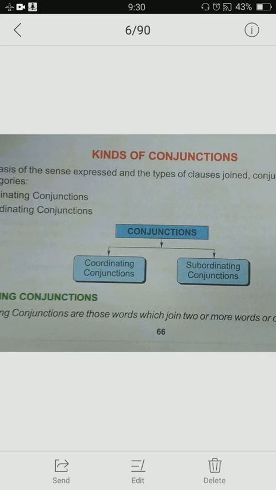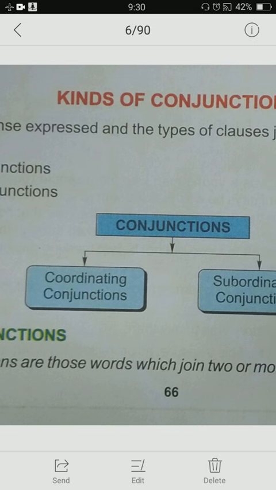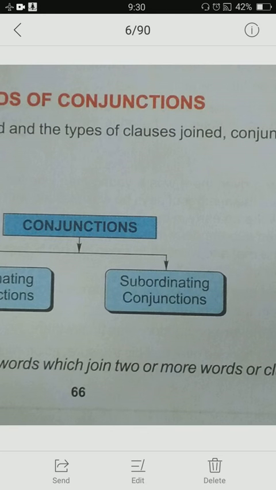So coordinate means something which is equal in status, equal in level. And subordinate, in simple terms, means someone who works under somebody. So it is not of equal rank, it is under somebody, so it is subordinate.